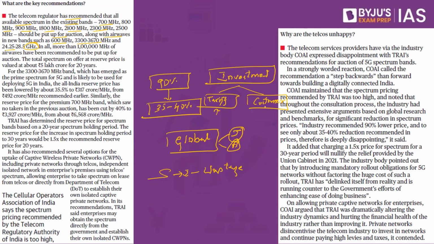So what is it that we understand here? We should understand that the telecom regulator has cut down the base price for the spectrum auction by about 35 to 40%, but this is not enough. This has to be reduced by about 90% so that they are able to continue with their operations, which will be helpful both for the government as well as for the operators and ultimately for the customers. This is what this article is all about. It is this that we have to understand in reference to this article.